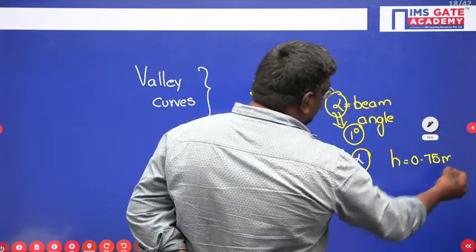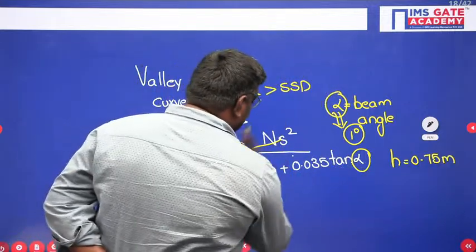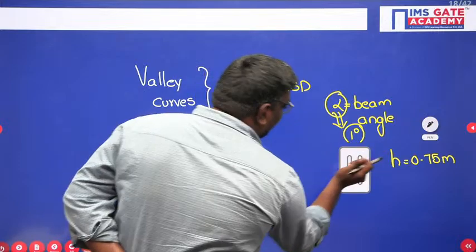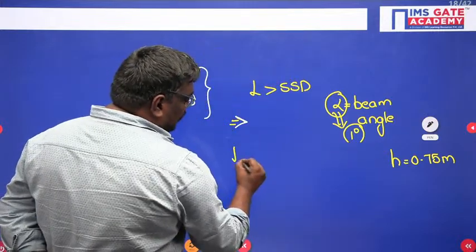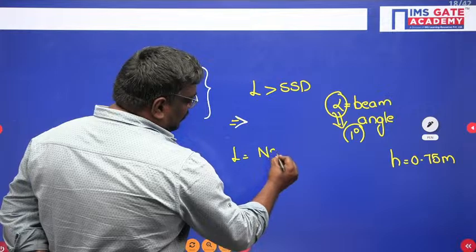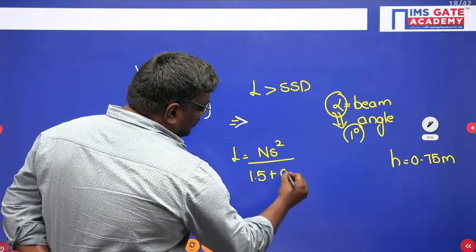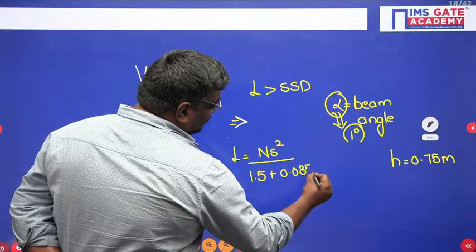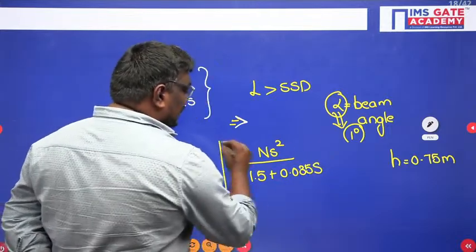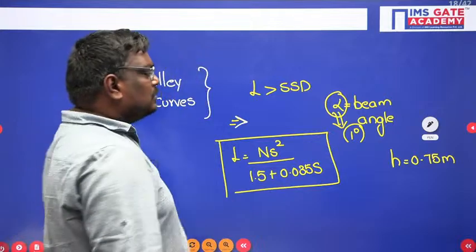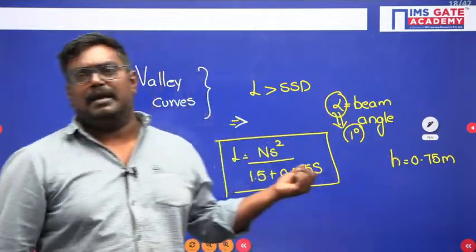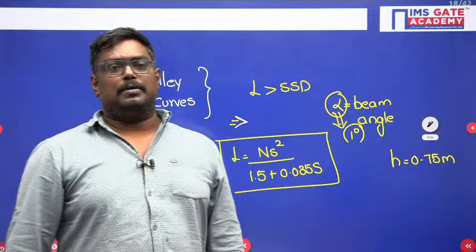So this entire formula we can simplify as L is equal to NS square upon 1.5 plus 0.035 S. You can write it this way because alpha is the beam angle.